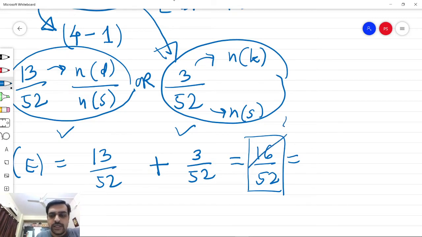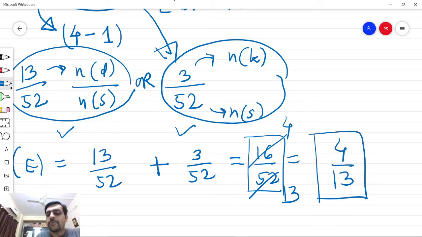So we can reduce this and write it as 4 by 13. So this is the probability that a single card drawn from a shuffled deck of cards is either a diamond or a king.